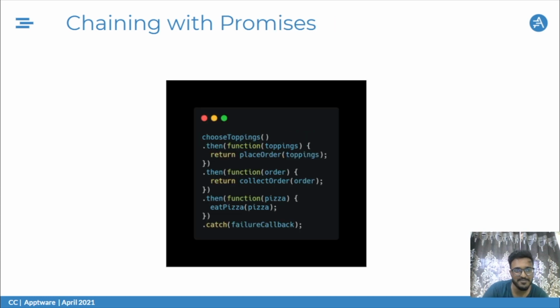But with promises, we can use the .then function. This looks much cleaner and it's much easier to see if there are any errors or anything. It makes it much easier to catch it quickly and to debug.